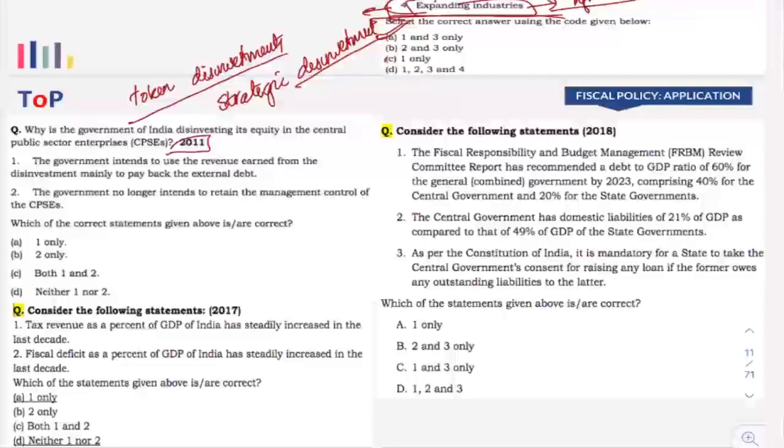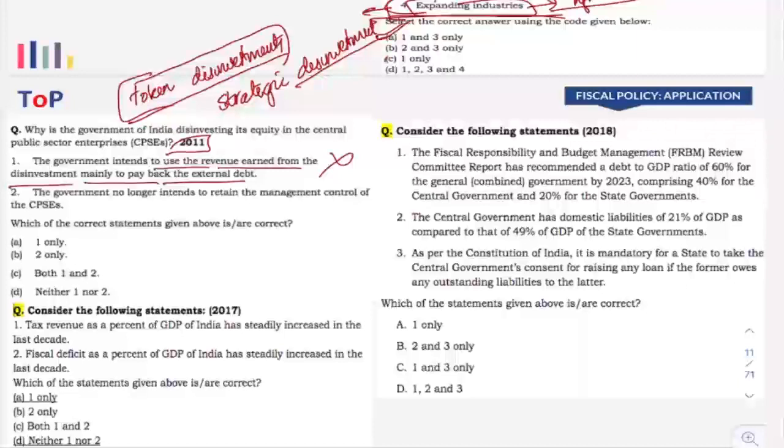Clear. But at that time, mostly token disinvestments, that means investments which does not lead to change in management control, took place. And government intends to use the revenue earned from the disinvestment mainly to pay back the external debt? No, because the external debt that the government have is very less. India is having comparatively less external debt. Okay, so that will be wrong.